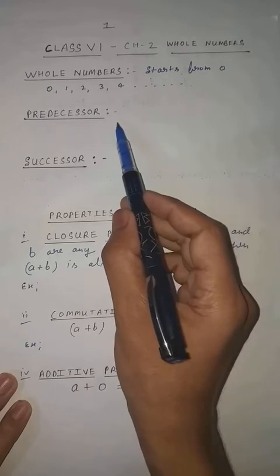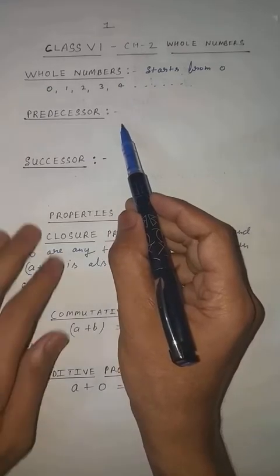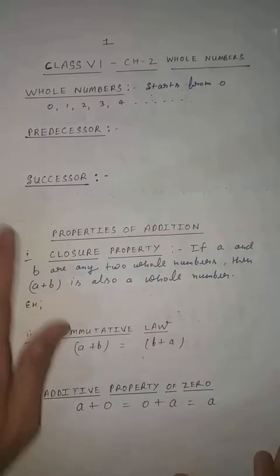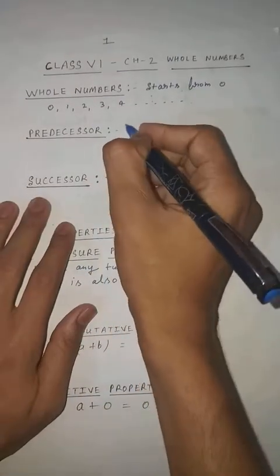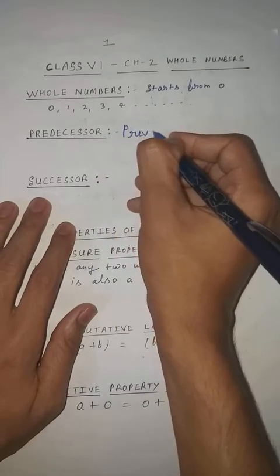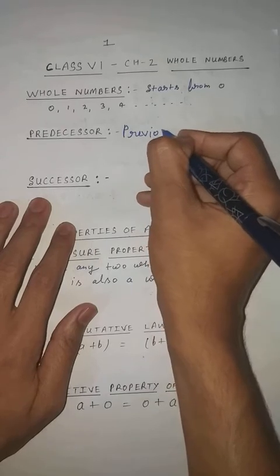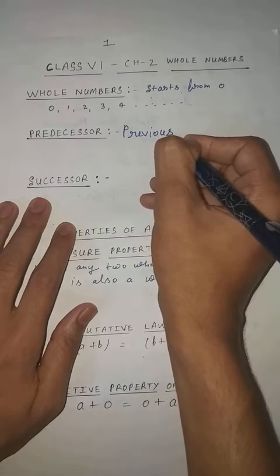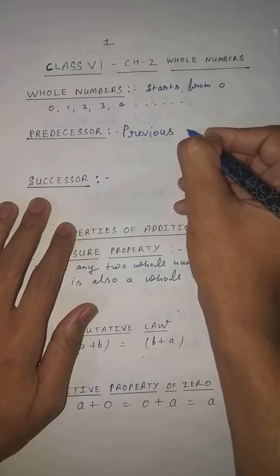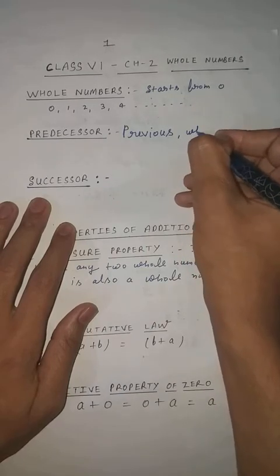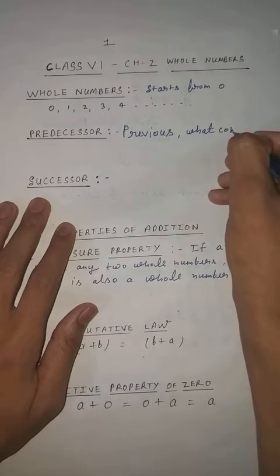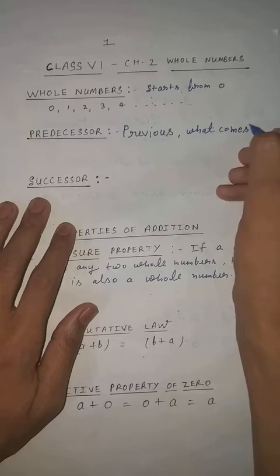Next is predecessor. As its name indicates, predecessor means previous. It means what comes before.